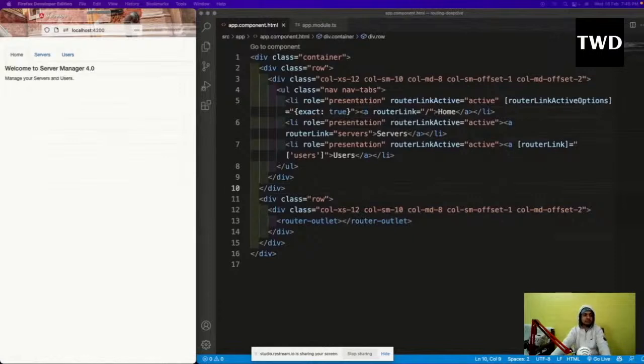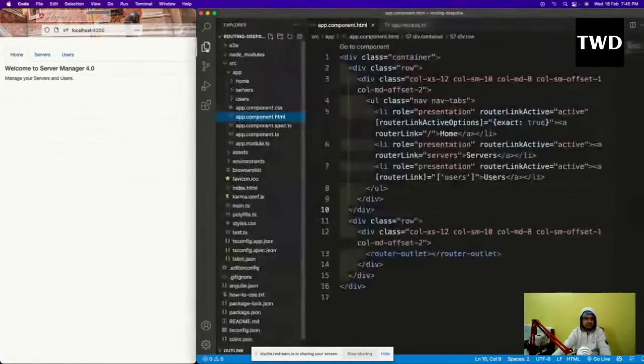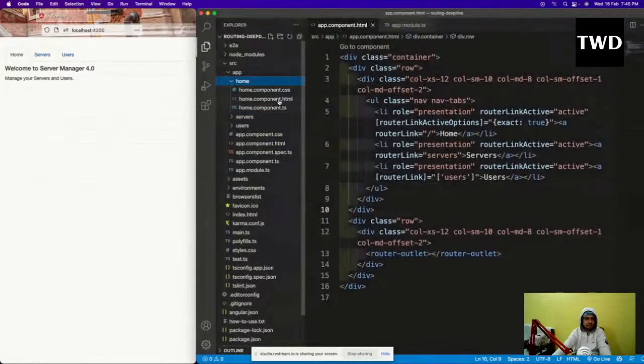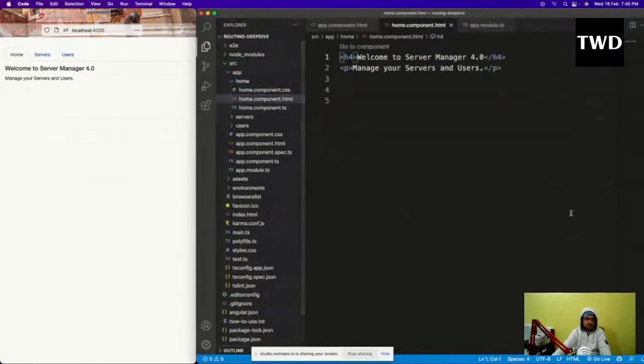Now the thing which we are going to learn is how to load a route programmatically. Right now I'm clicking, but we can do it programmatically also, and that is something which is there in every language. So in the home component, where is the home component? Home component.html file. I have only these two things: manage your servers and users. So here I'll have a